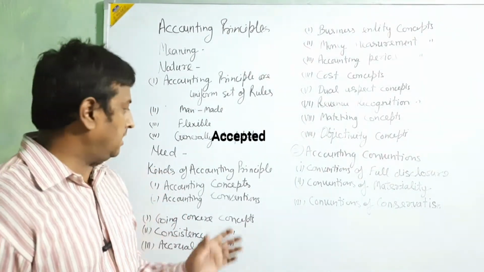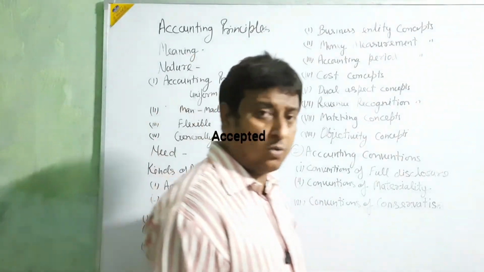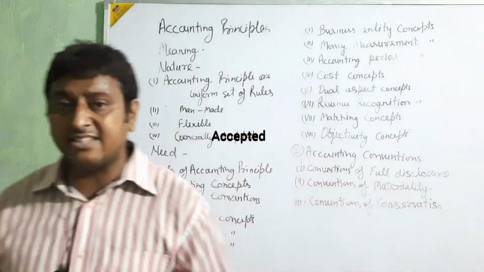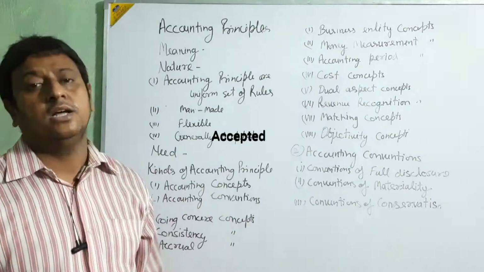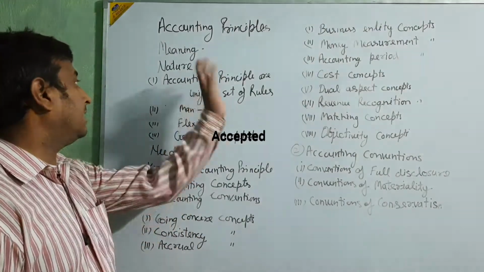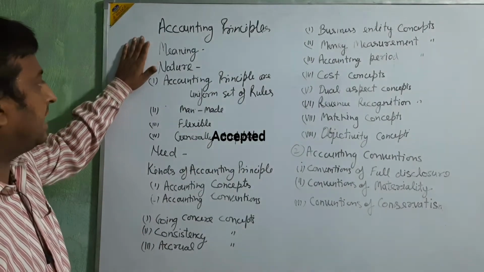Okay, clear? All the persons, businessmen, accountants, they follow, utilize and accept all the principles which come in the accounting system. These are the nature of accounting, beta.